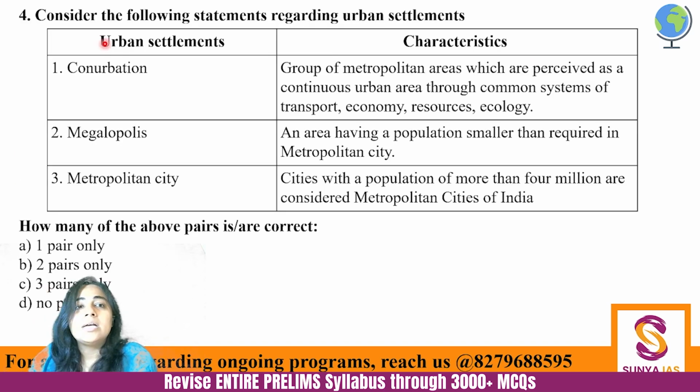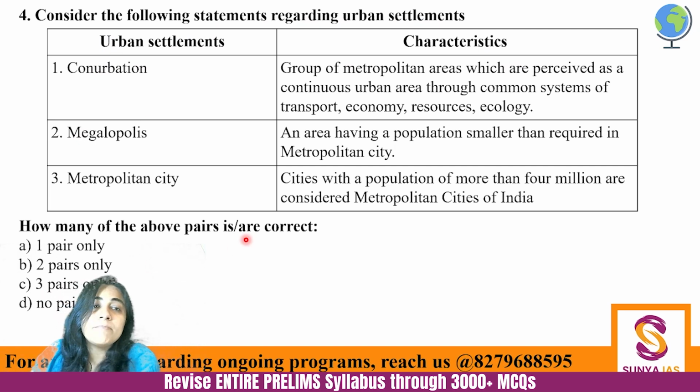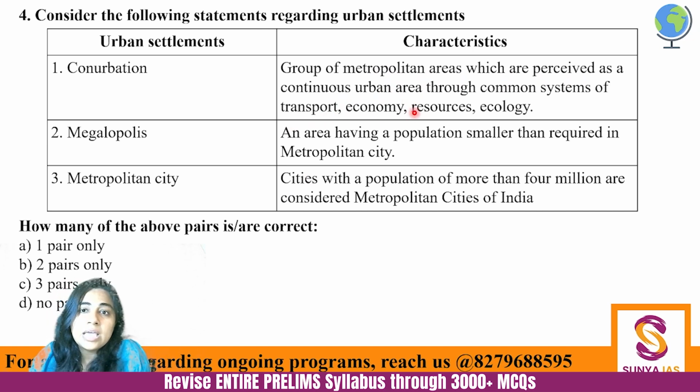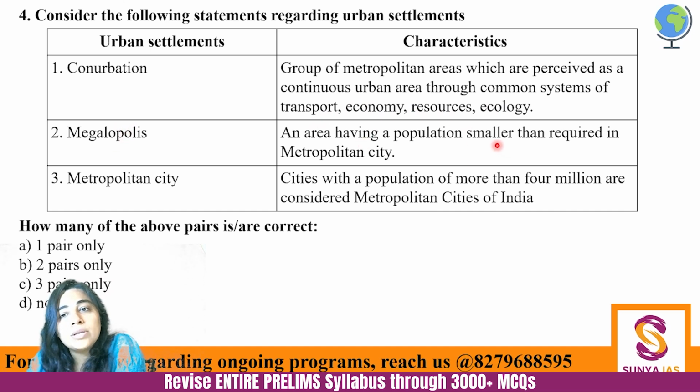Next. Consider the following statements regarding urban settlements. Urban settlement and its characteristics. Which of the given are correctly matched? Conurbation, is it a group of metropolitan areas which are perceived as a continuous urban area through common systems of transport, economy, resources, and ecology? Megapolis, an area having a population smaller than the required metropolitan city. And metropolitan city, cities with a population of more than 4 million are considered metropolitan cities of India.